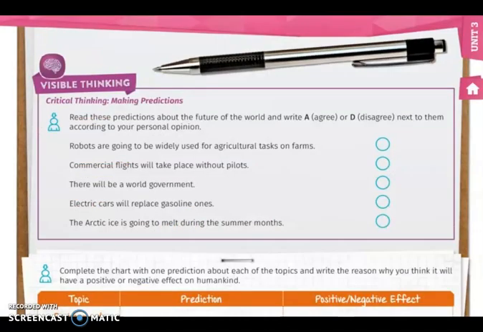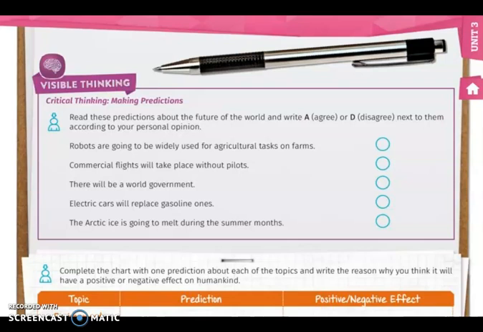That means, guys, that we're going to continue working on page 95. There you will find visible thinking, critical thinking, making predictions. The first exercise consists of reading the predictions about the future of the world and writing letter A if you agree, or letter D if you disagree, next to them according to your personal opinion. If you agree with the announcement, you will put letter A. If you disagree because it's not according to your opinion, you will write letter D.